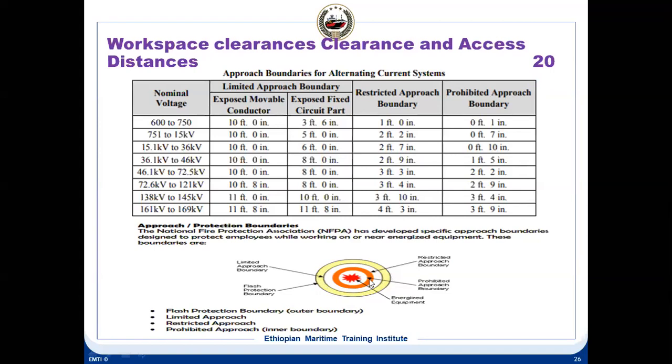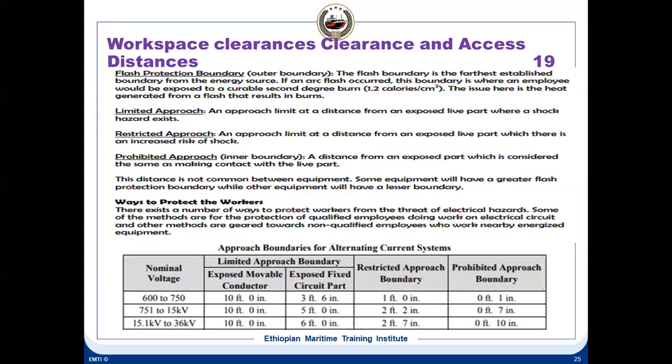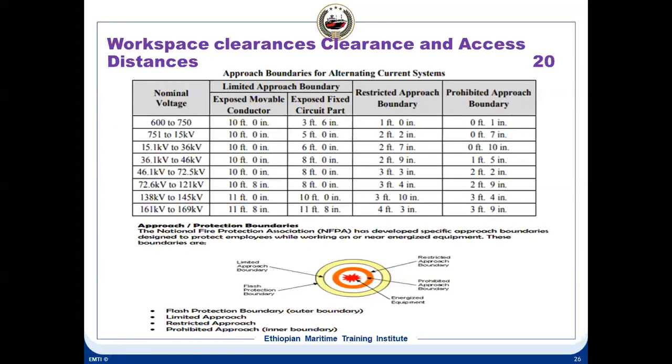And this is a prohibited approach. That means you cannot enter into this. Restricted approach is here. So everything has been given a spacing. This is by OSHA, that means Occupational Safety and Health Administration. Yes, this has been specified by OSHA only. Approach boundaries.